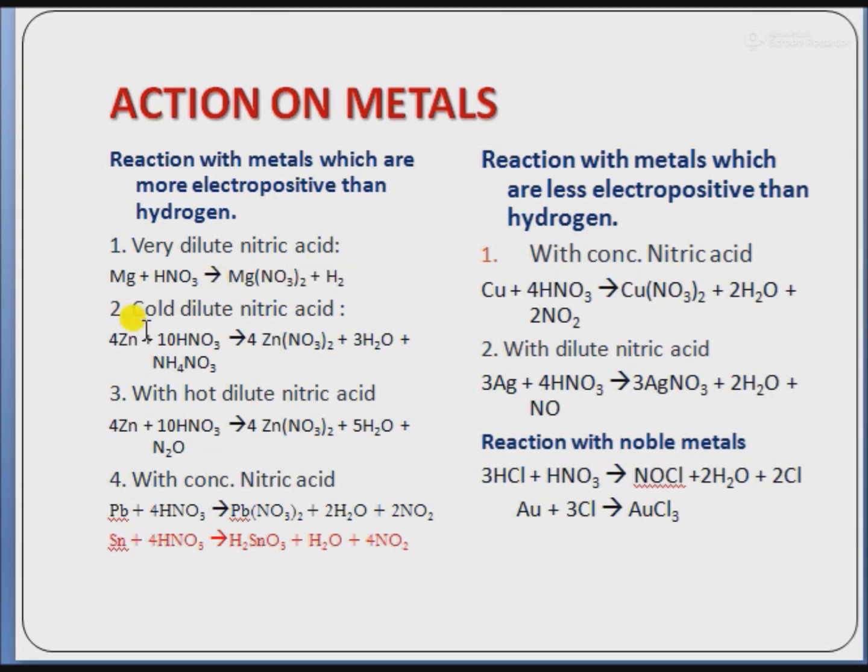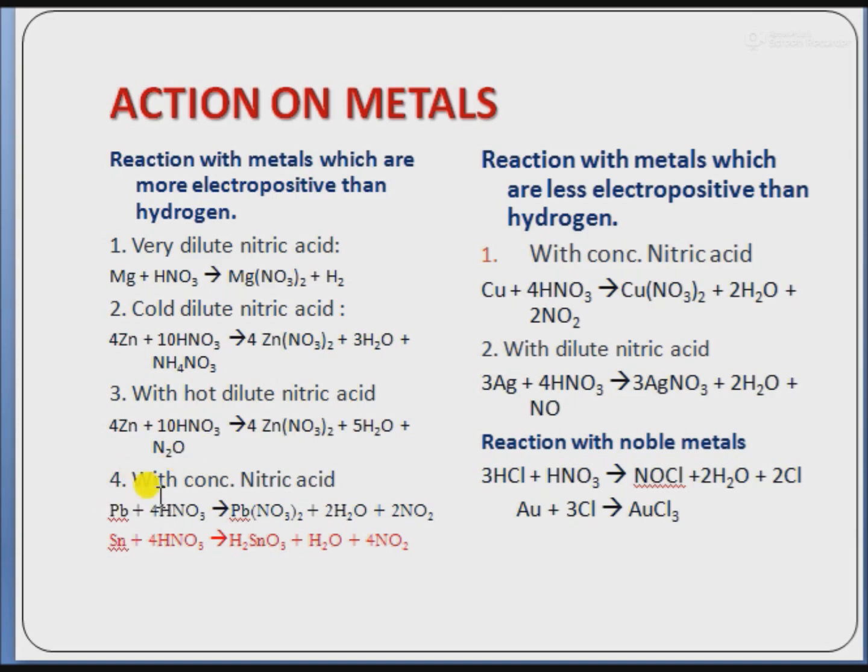And when an electropositive metal like zinc, tin, lead, etc. reacts with cold dilute nitric acid, they also form their nitrates. In the case of zinc, it forms zinc nitrate plus water plus ammonium nitrate. Next example, with hot dilute nitric acid: when zinc reacts with hot dilute nitric acid, it forms zinc nitrate plus water plus N2O, nitrous oxide, which is also known as laughing gas.